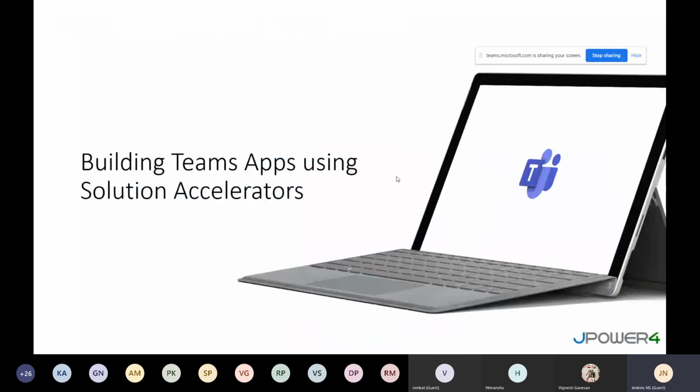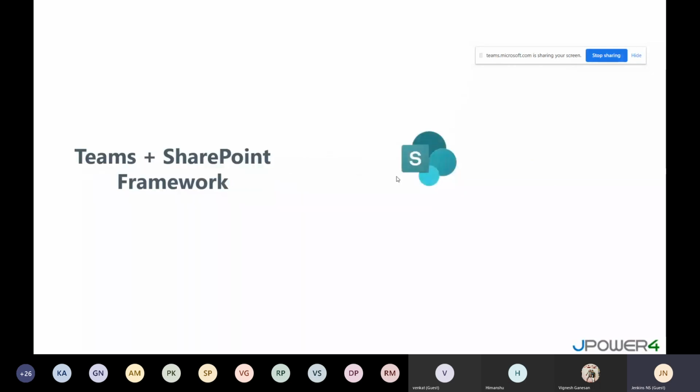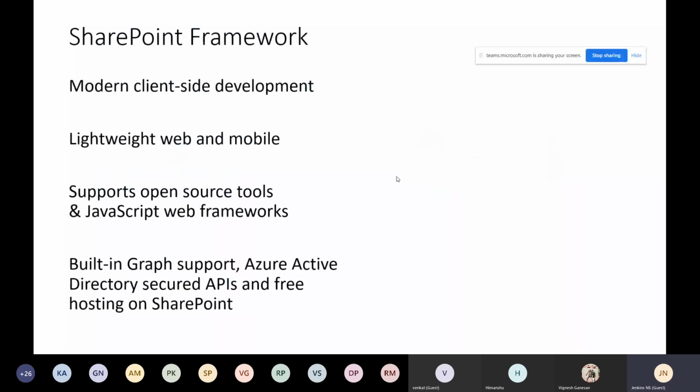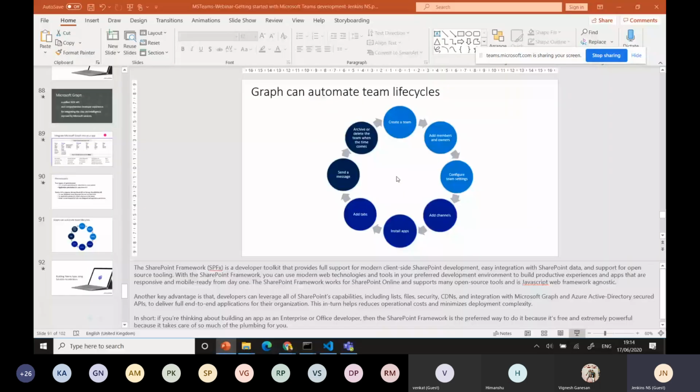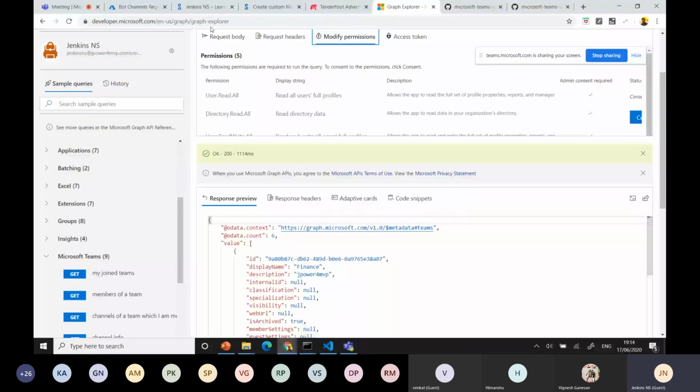Okay. The final one is building Teams using solution acceleration, with different options. The first one is SharePoint plus Teams, which I already mentioned in many places. You can utilize the SharePoint Framework or web parts and implement them in your Teams. You just need to create a manifest, which is already there. Now you can use it easily. No need to deploy anything. In your app catalog, the sync button will be there. Just click the sync button and it will deploy.